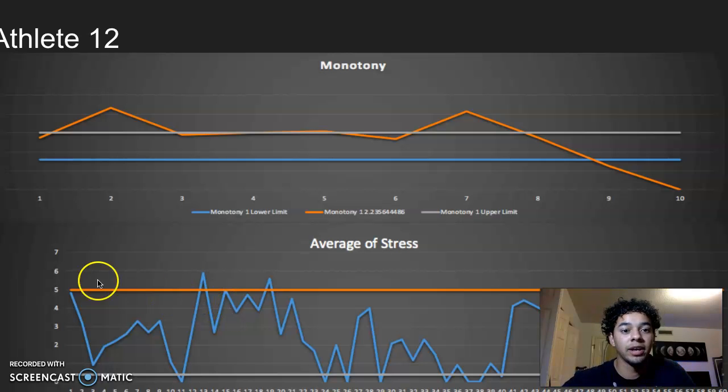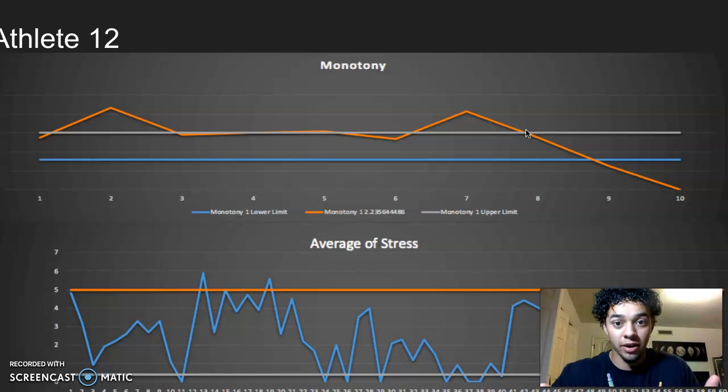Athlete 12, monotony. It's above 1.5 the entire time, okay? I need to go to coach immediately. Athlete 12, the training is monotonous, okay? We have monotonous training here. This will not let the athlete get better, okay? This is only a negative. This is not good, okay?